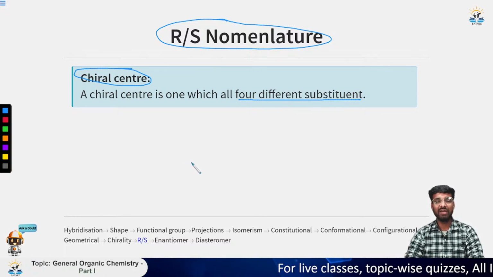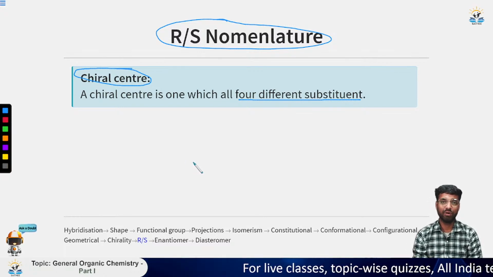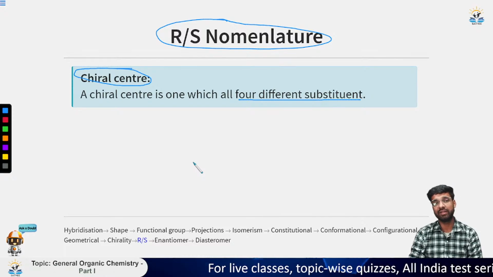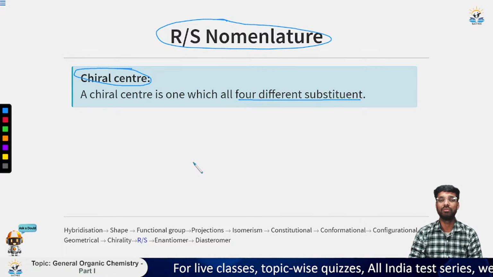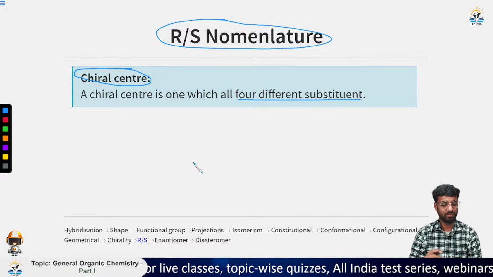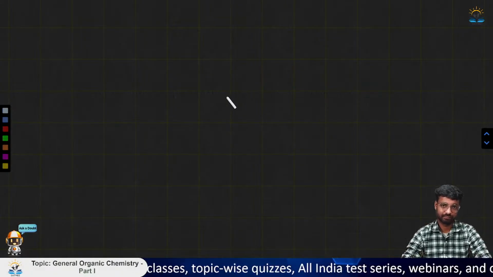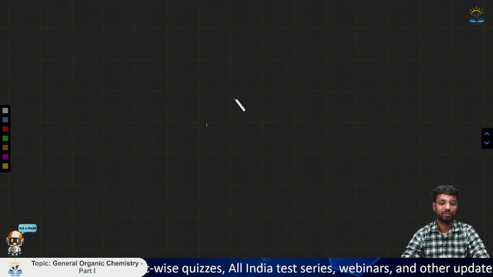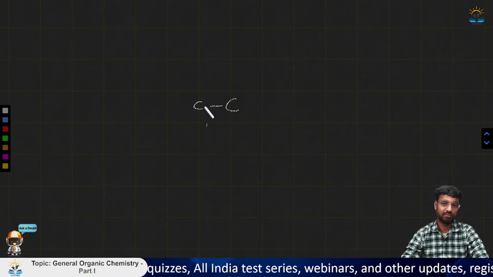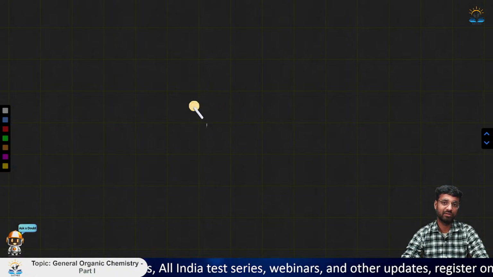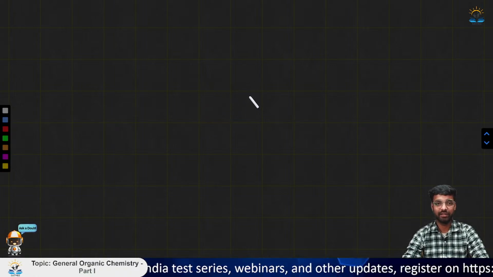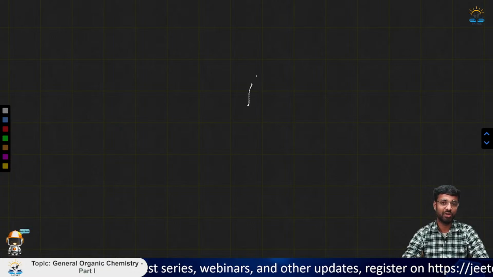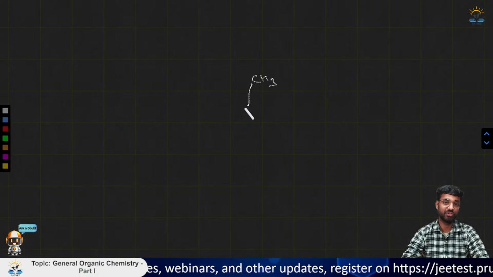Now, one thing I want to make very clear here is that it is possible for a compound to have a chiral center and not be a chiral molecule. Okay, so suppose we consider a case here, that this is the carbon. I am drawing the Fischer projection for now, so do not get hyper. I will teach you later how to convert from the normal molecule to a Fischer projection.